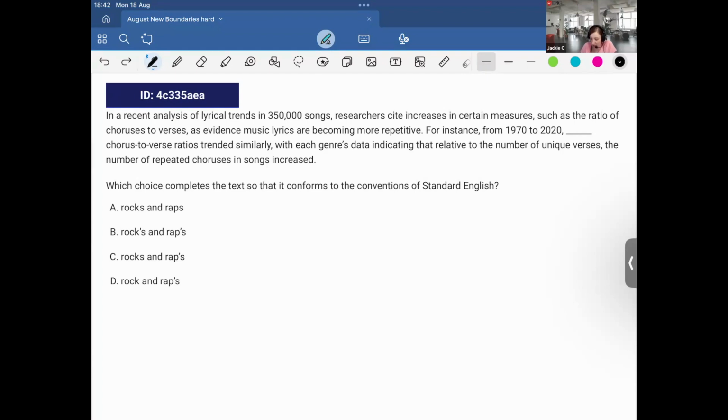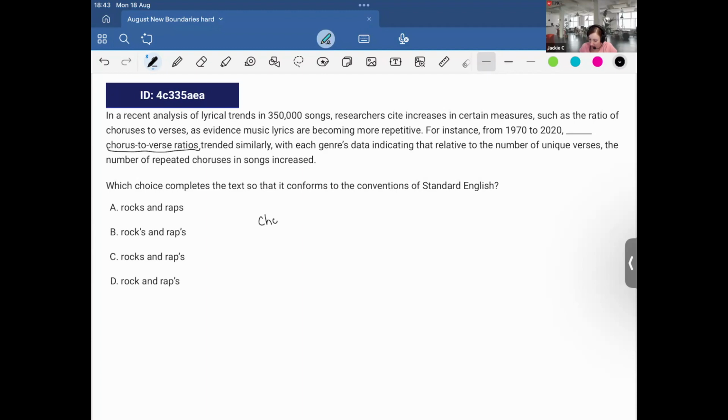Okay, so this is showing possession or ownership over the chorus to verse ratio trends. If you're from the Latin languages, which I think some of my followers are because I'm based in Europe, here's what we can do to determine this.